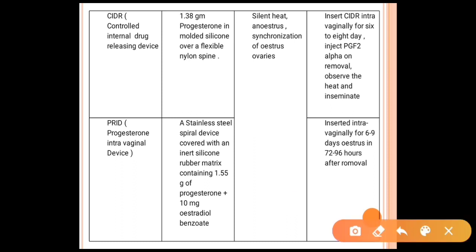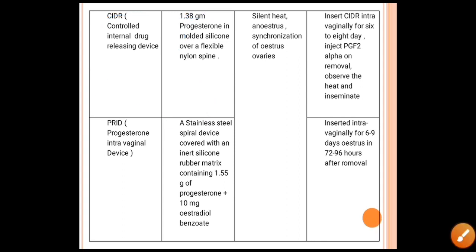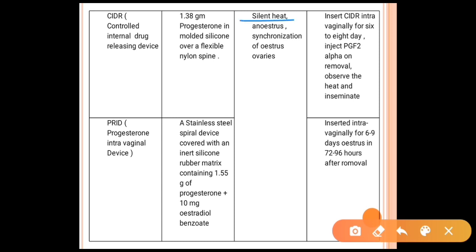Another is CIDR, which is an implantation device, a controlled internal drug releasing device, which contains about 1.38 gram of progesterone in molded silicone over a flexible nylon spine. It's very important to remember how much: 1.38 gram. It can be used in the case of silent heat, anestrus, and synchronization of estrus and ovaries. This CIDR is simply inserted intravaginally for 6 to 8 days and PGF2 alpha is injected. On removal, we have to inject PGF2 alpha, observe the heat and then inseminate the animals.